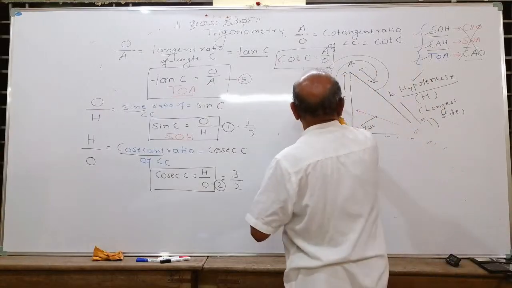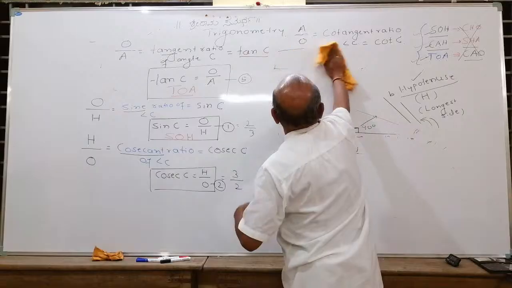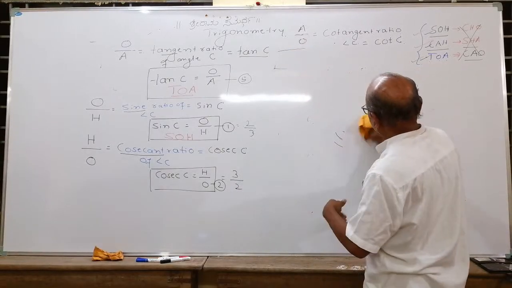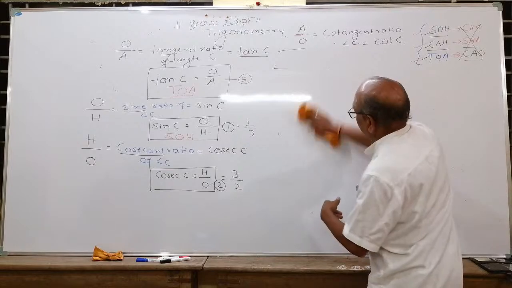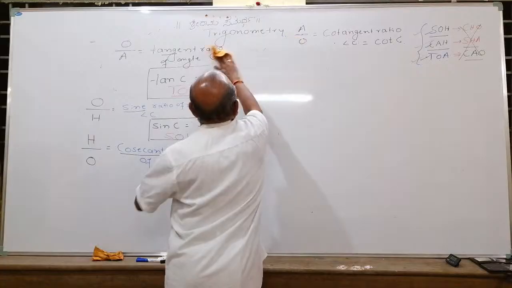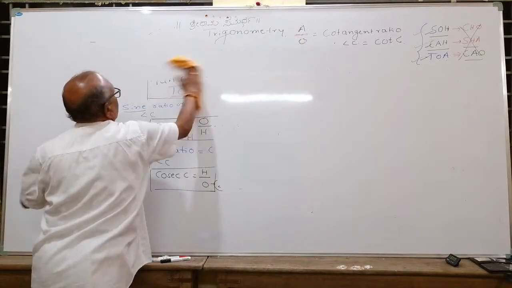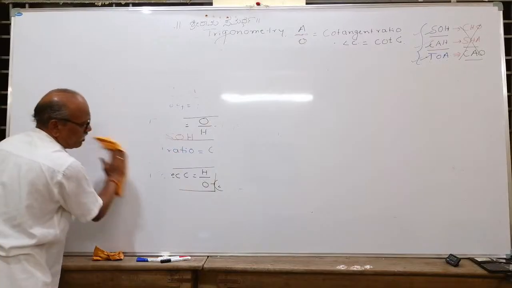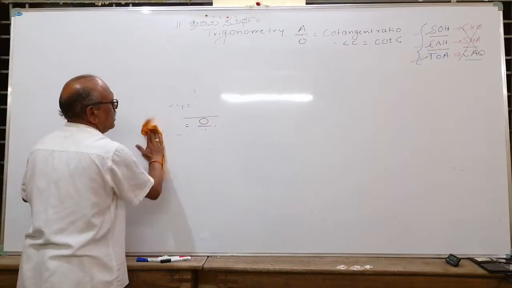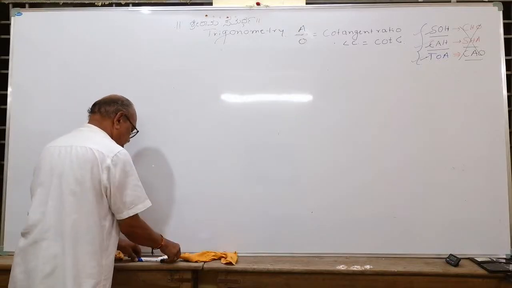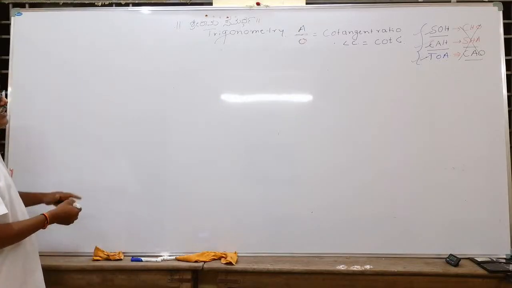I will draw a right angle triangle. Now we will see what are the possible values of sine and cos. Say, if I take a right angle triangle, let me rub this. I hope you have noted all of them. Note down. Have pen and paper. Don't watch like a movie, and consider it as a classroom.